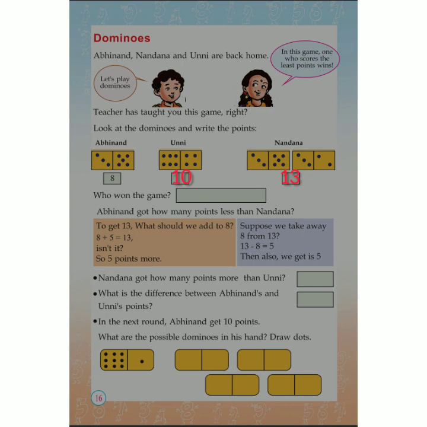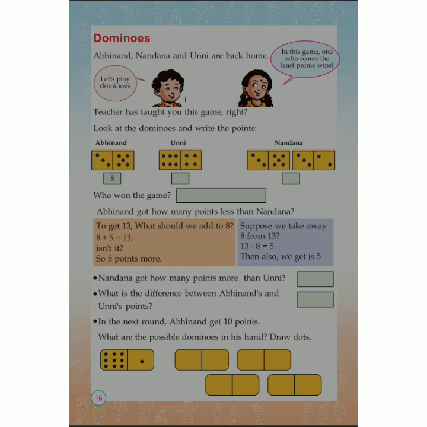Okay. Now look, Abhinand got how many points less than Nandana? We know that Abhinand got 8 points and Nandana got 13 points. So how many points less than Nandana? If Abhinand gets 5 more points, then it will become 13. So to get 13, what should we add to 8?